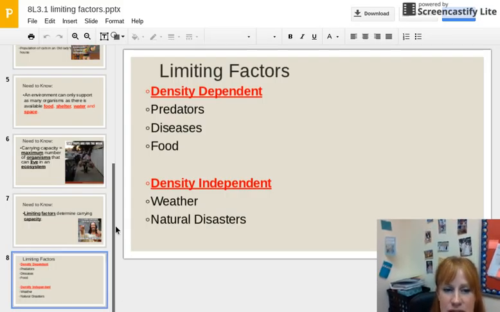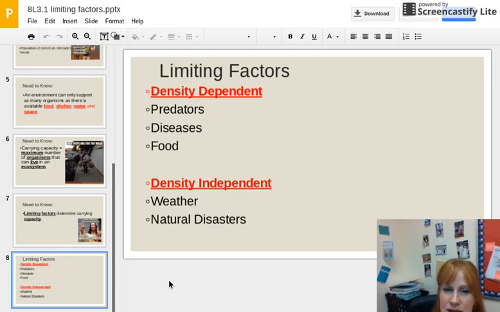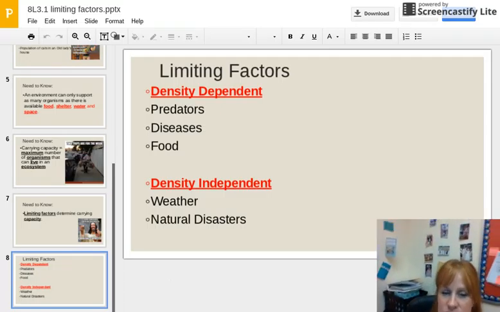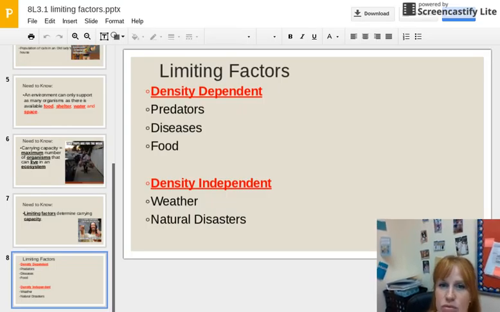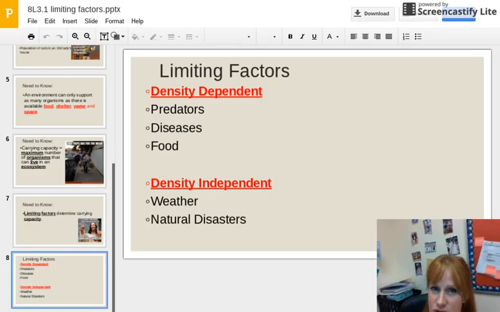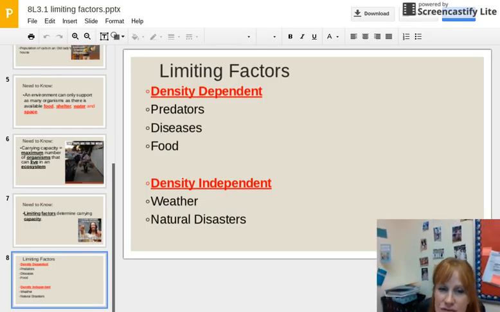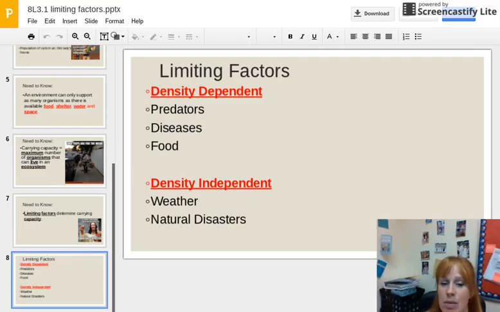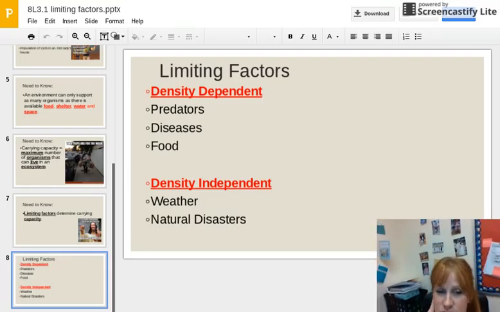So for limiting factors, okay, we have those that are density dependent. That means that it depends on how big the population is. So things like predators, things like diseases, things like food, those are limiting factors. So if there is not enough food in an area, it's going to limit the amount of organisms that are allowed to be in it.